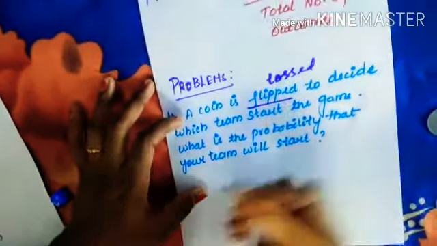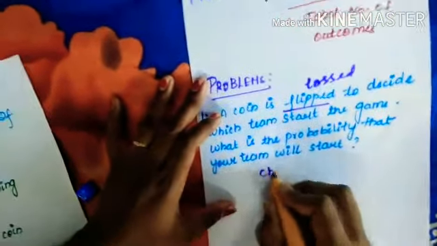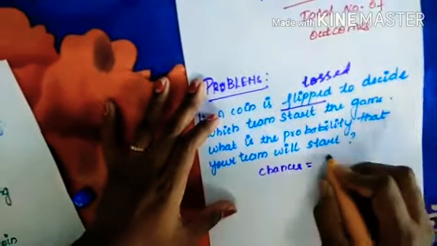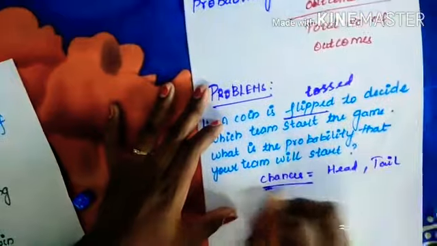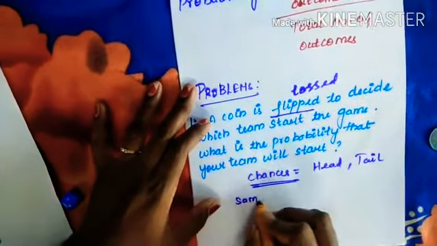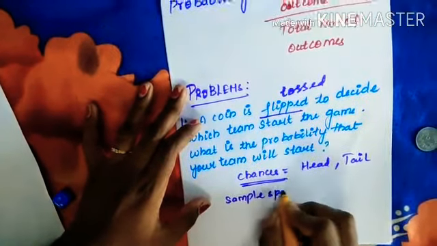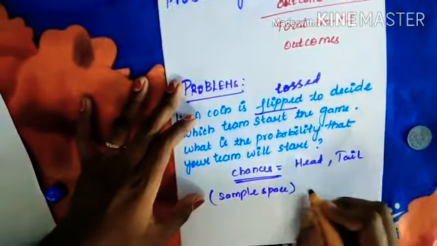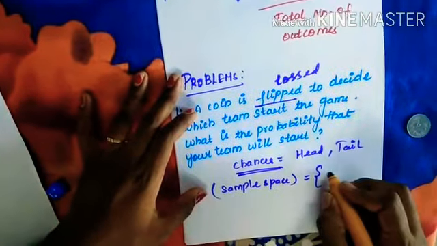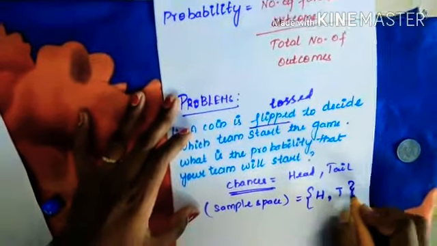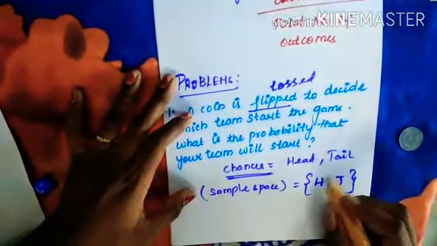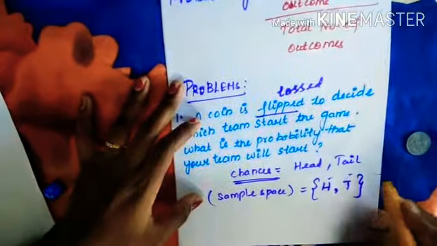What are the chances while tossing a coin? The chances are either you get a head or you get a tail. These chances we call the sample space. It should be written in flower braces: either head or tail.